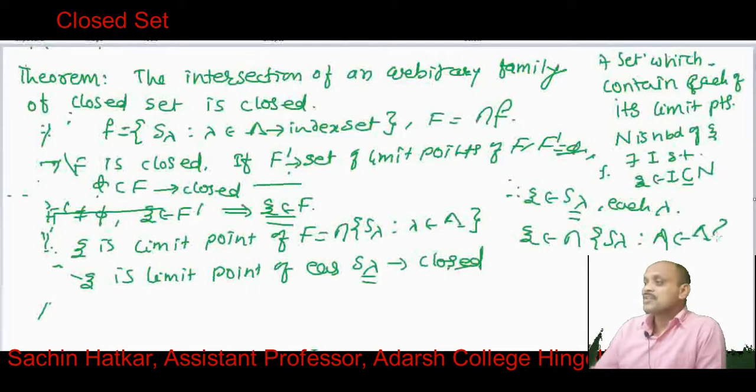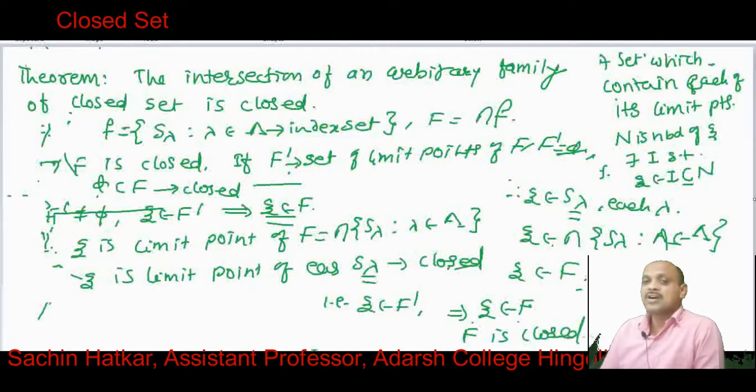If it belongs to the intersection, that means xi belongs to capital F. We have proved that xi, a member of F dash, is a member of F. That is, F contains every limit point, and hence F is closed. Intersection of closed sets is again a closed set.